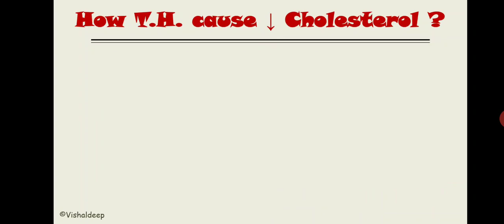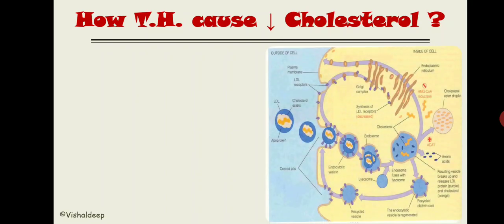Let me show you a figure. Don't get confused with its complexity. Just follow my lead. I am going to guide you in this figure. See, this yellow colored portion is the liver cell. See, it is a hepatocyte. Got it? And this bluish colored portion is the